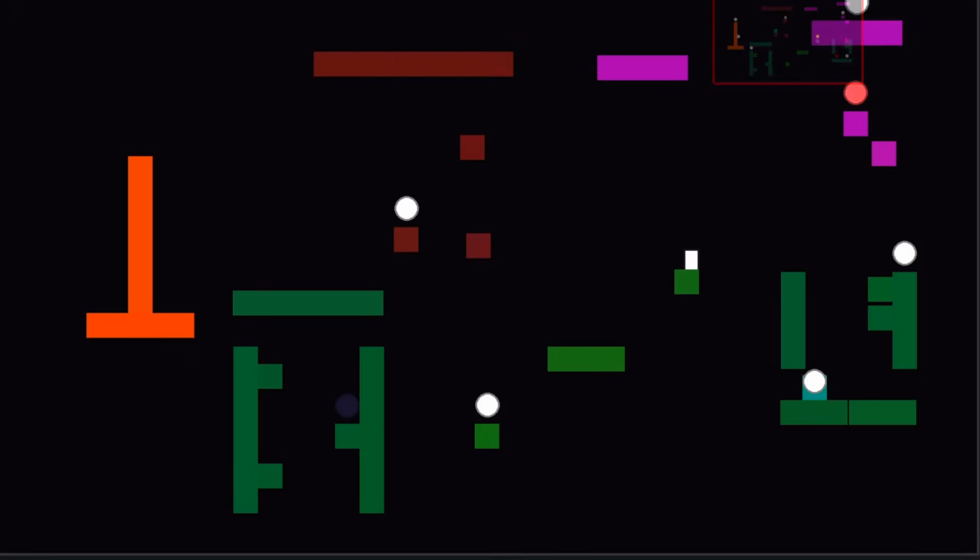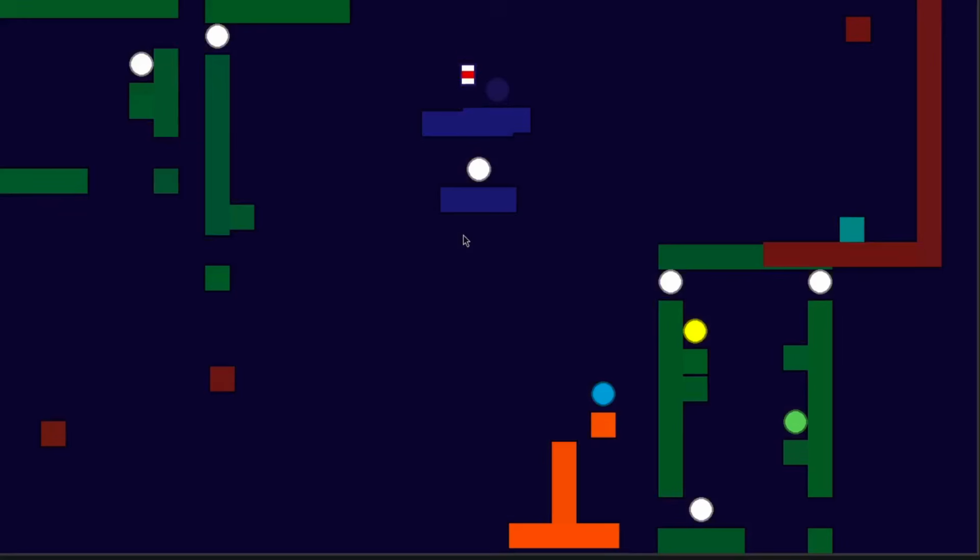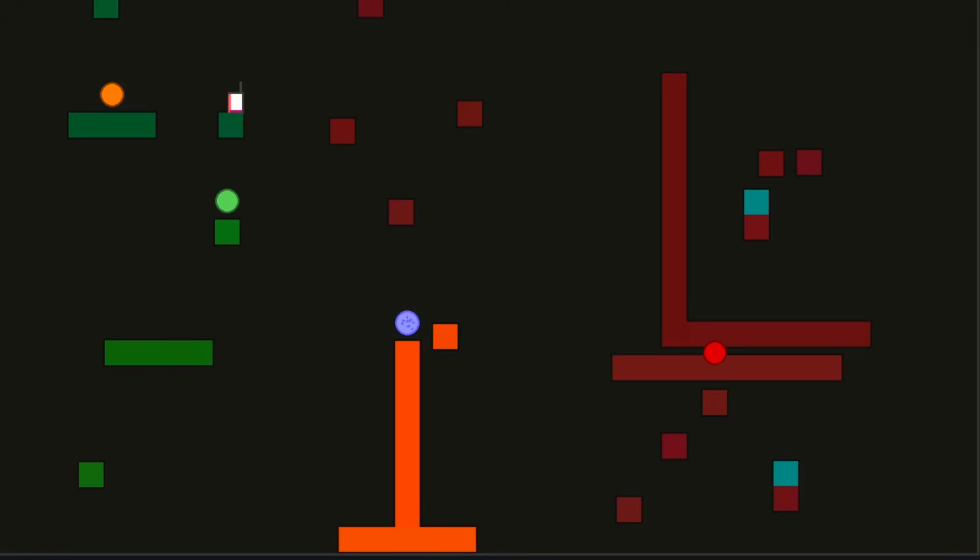Once they're all gone, it'll spawn 5 more, but now each level will have more level chunks, more power-ups, and more white circles to collect. So it'll keep getting harder and harder until eventually, once you beat enough levels, you're brought to this screen, which tells you you've won. And with that, I feel like the game is pretty much done. I think it turned out pretty well.